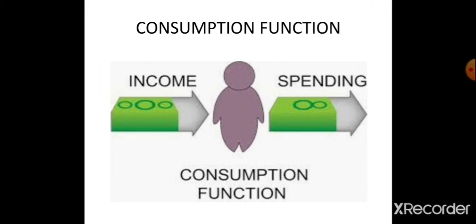In a three-sector economy, AD is equal to C plus I plus G, where C refers to private consumption expenditure, I refers to private investment expenditure, and G refers to government expenditure, and government expenditure includes consumption as well as investment. In an open economy, AD is equal to C plus I plus G plus X minus M, where X means exports and M means imports. So X minus M means net exports.